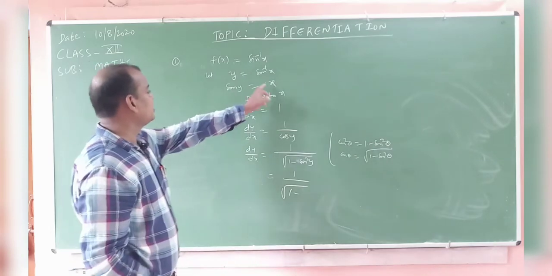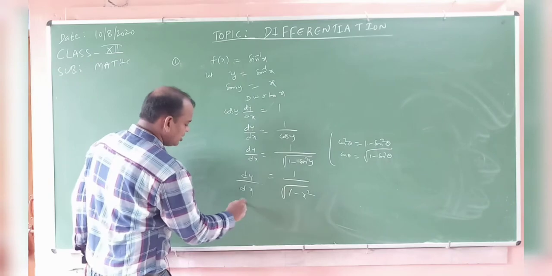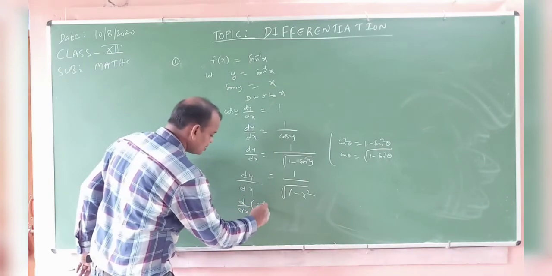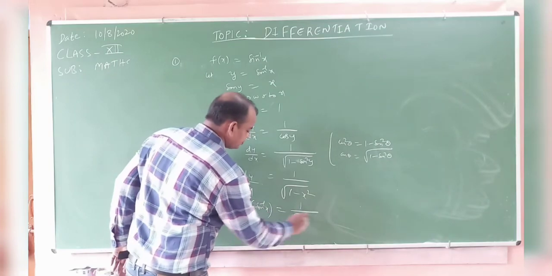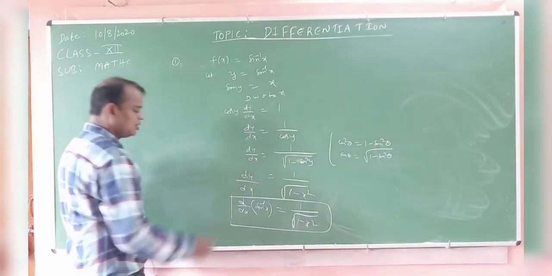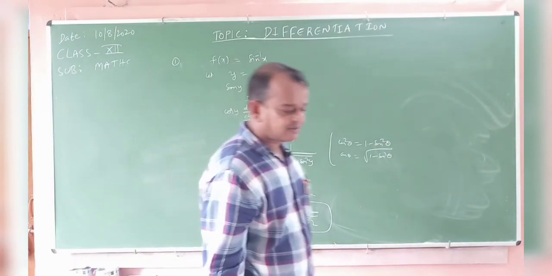Sin y is equal to x. Now dy by dx of y, y means sin inverse of x. Remember these formulas. The derivative of sin inverse of x is equal to 1 by root over 1 minus x square.